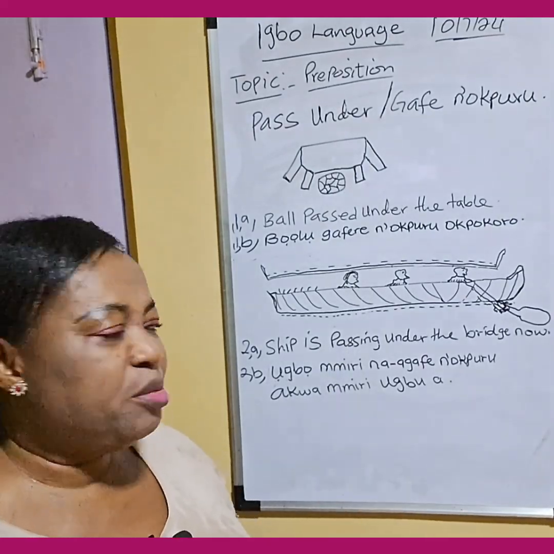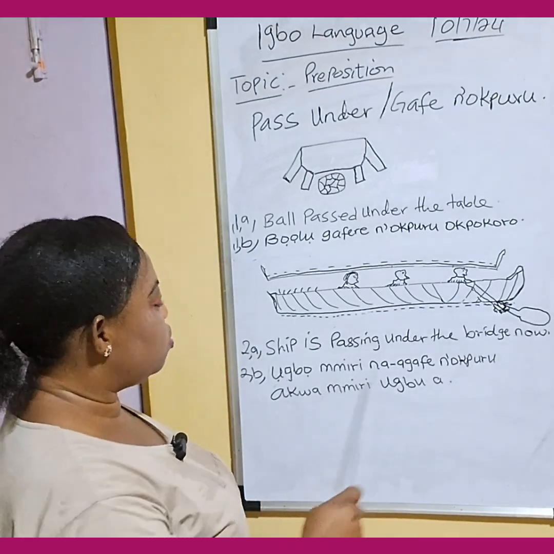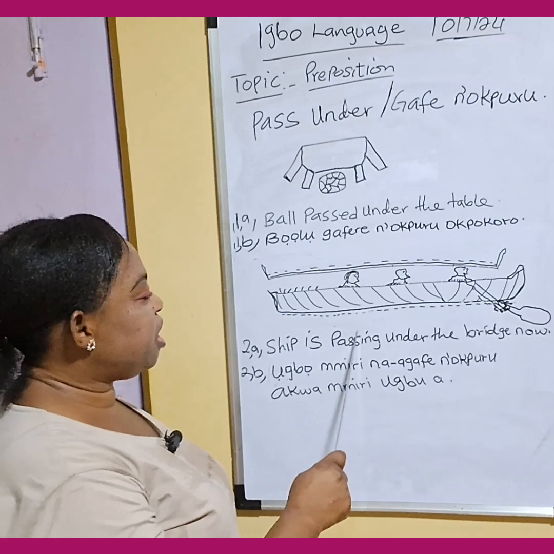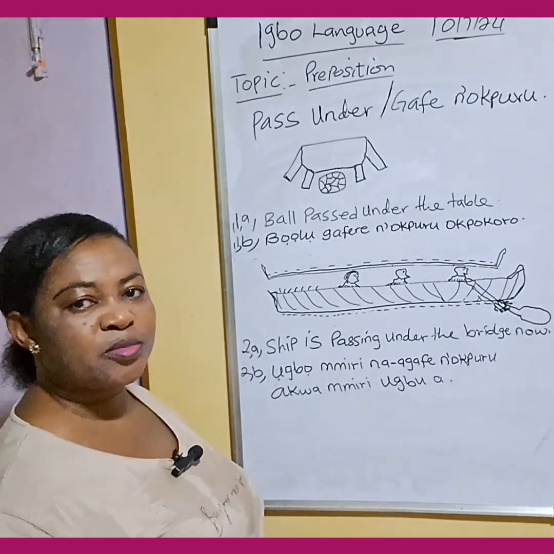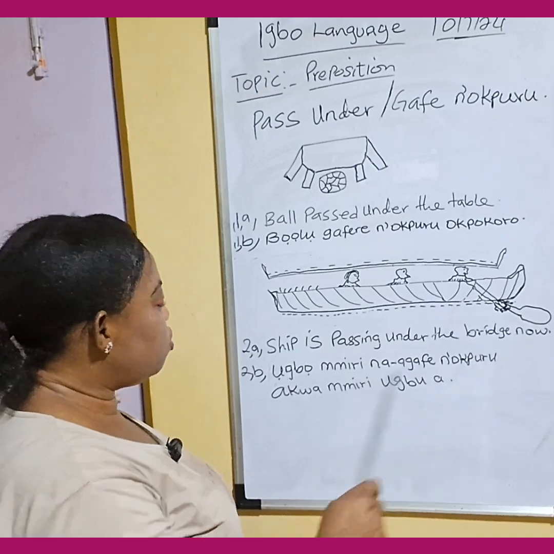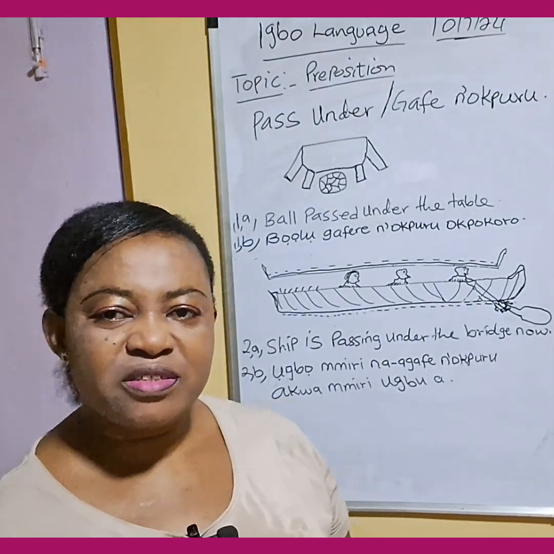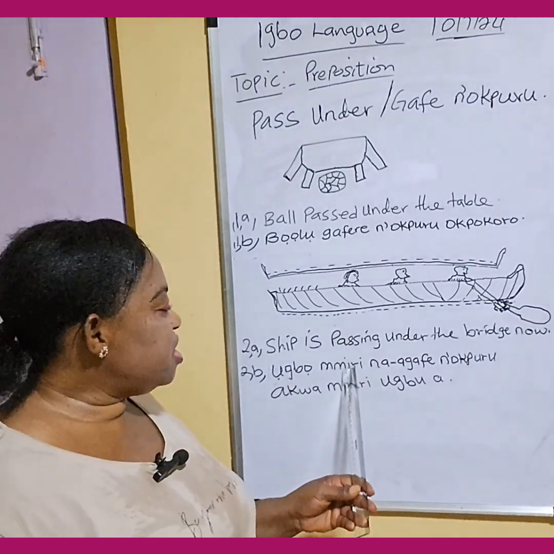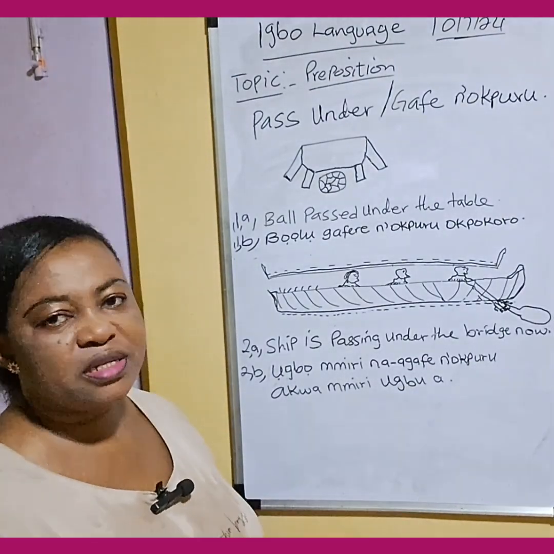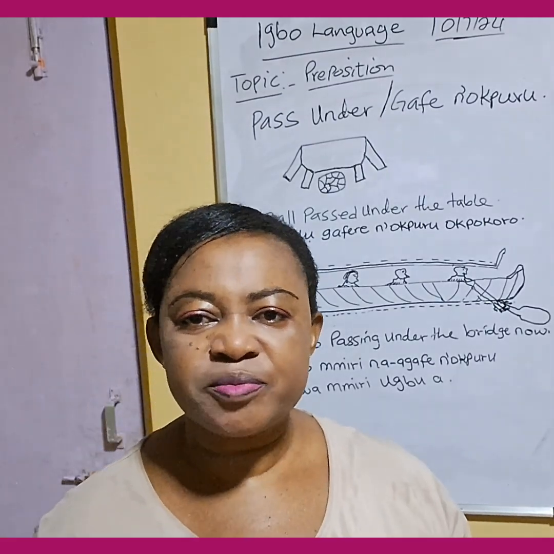In Igbo, it simply means ụgbọ mmiri na-agafe n'okpuru akwa mmiri ugbu a. Ship is passing under the bridge now. Ụgbọ mmiri na-agafe n'okpuru akwa mmiri ugbu a. Ndị klaasị kwuo ya ọzọ. Ụgbọ mmiri na-agafe n'okpuru akwa mmiri ugbu a. Yes, akwa mmiri means bridge in Igbo. Okay?